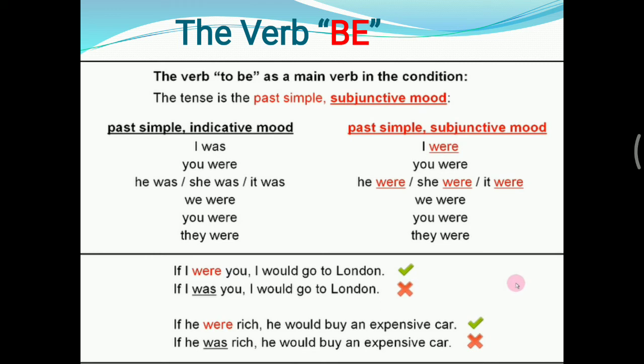And the second example is, if he were rich, he would buy an expensive car. Jika dia kaya, dia akan membeli mobil yang mewah. It is not, if he was rich, he would buy an expensive car. It is incorrect. The correct one is, if he were rich. So, if he were rich, jika dia kaya. So, we are using the verb to be were in all subjects for the second conditional sentence. So, please keep it in mind. Okay? Yeah, let's move on.